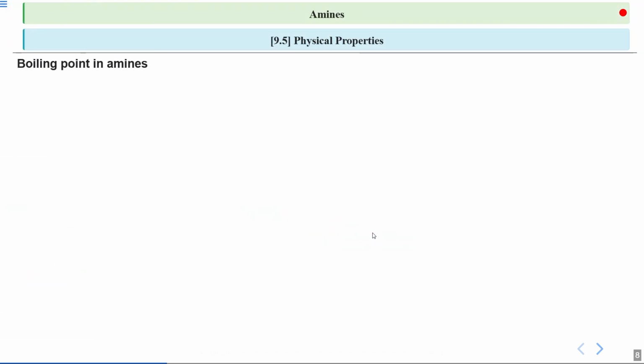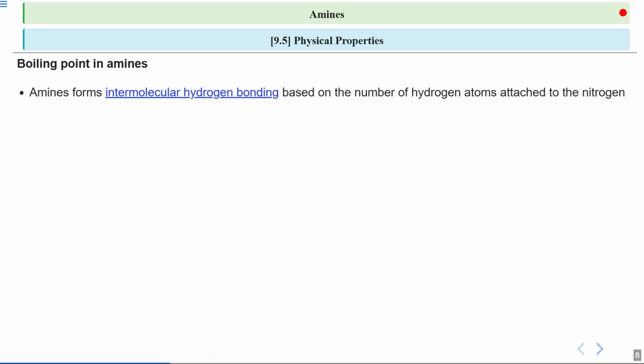Now we will discuss the boiling point of amines. Boiling point is the temperature at which a substance changes from liquid to gas. If we specifically talk about amines, this is influenced by the type of bonding between the molecules. Amines form intermolecular hydrogen bonds.